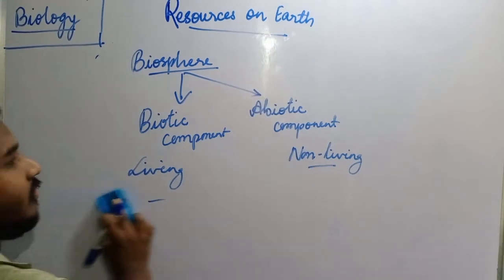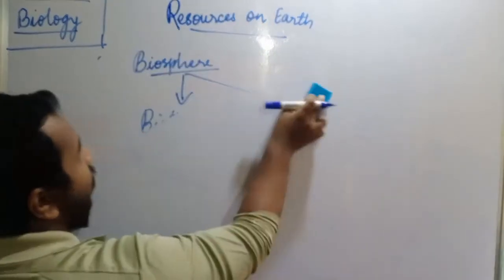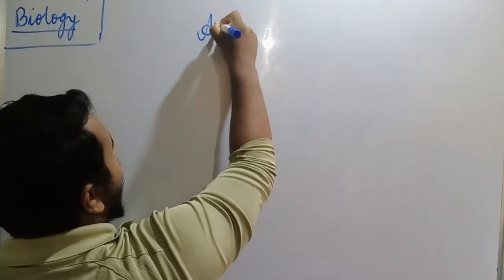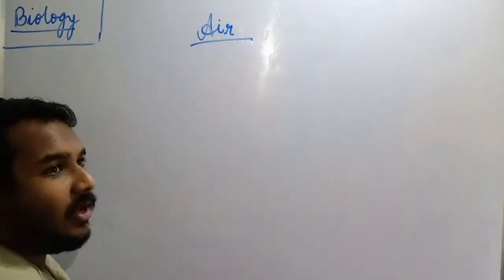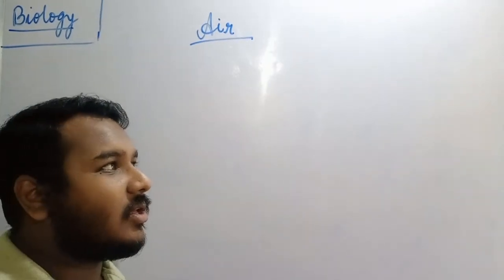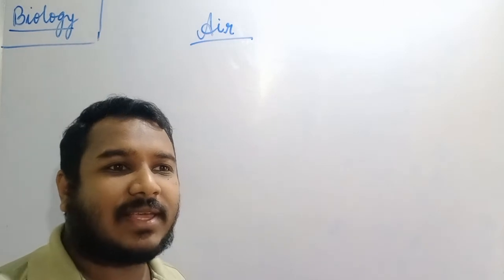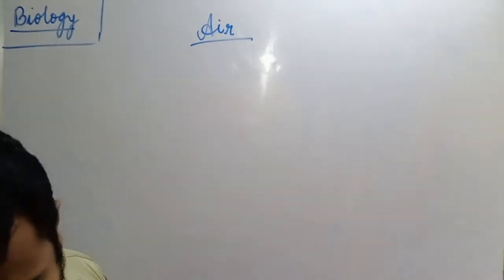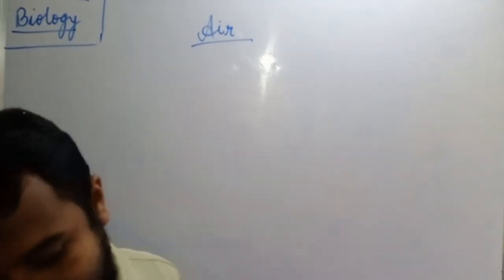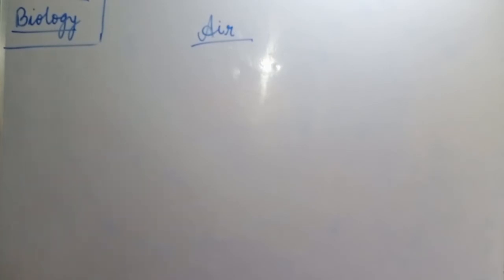Now first we will talk about air. Our atmosphere is a blanket of layer that is surrounding our earth. Okay, means earth is surrounded by a blanket of air which is called atmosphere. Now every planet is not having atmosphere. Only some planets are having atmosphere. That is why life is possible on our earth.